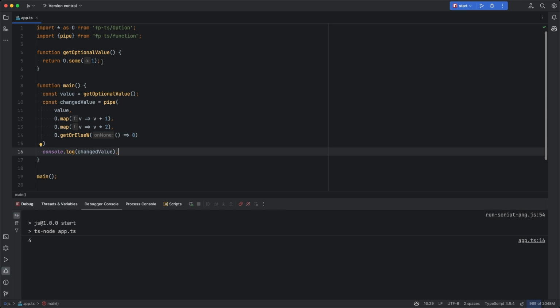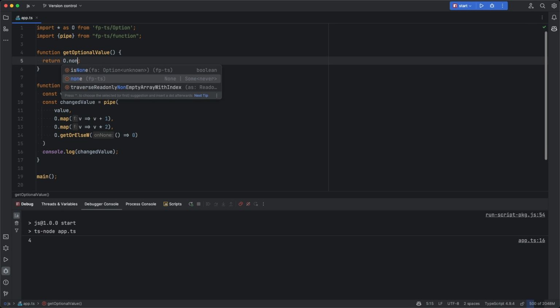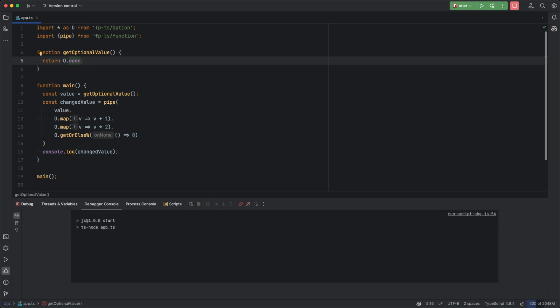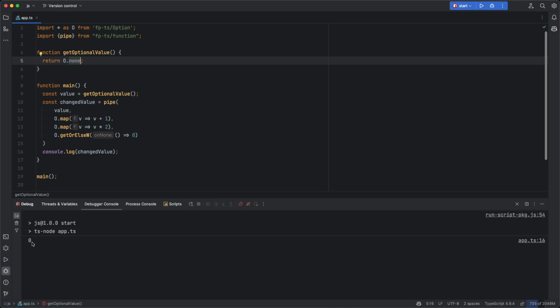As we can see, with the default value of 1, we add 1, so we have 2, multiply it by 2, so we reach 4. In case we do not want to return anything here, we just can return O.none. And then we get our default value of 0 as described in here.